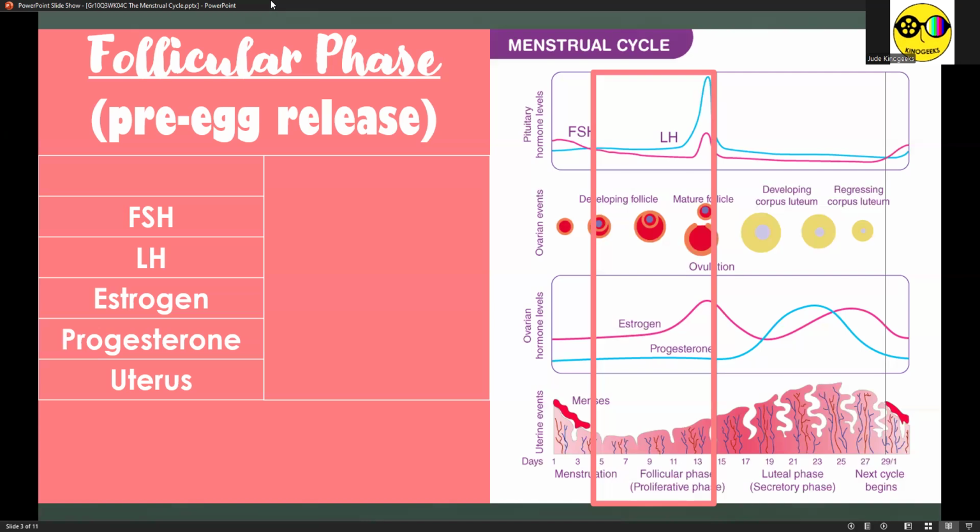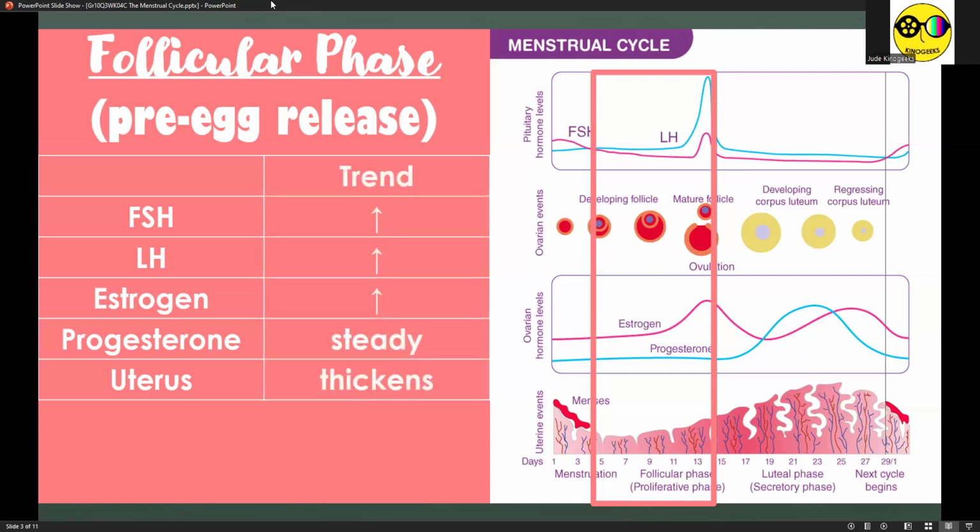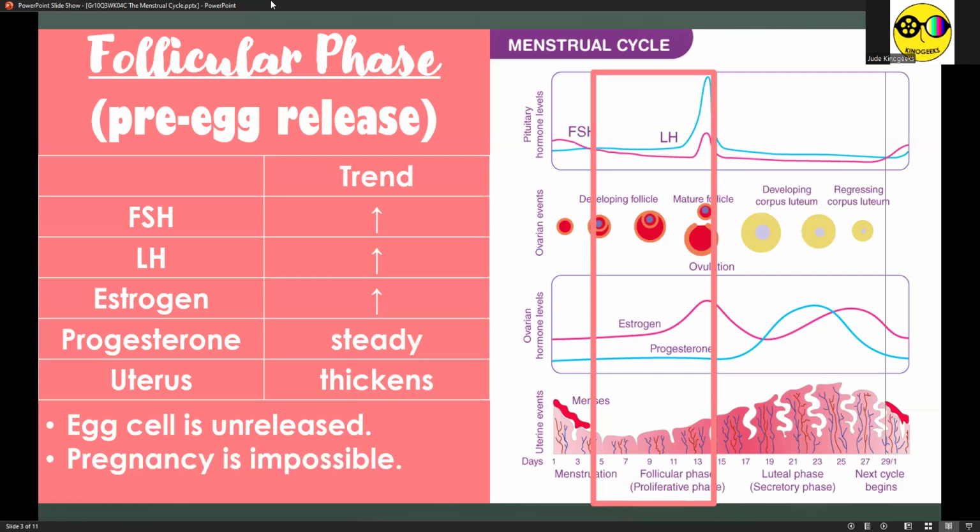Okay, so by reading the trends, we can see that the follicle stimulating hormone increases, luteinizing hormone increases, estrogen increases, progesterone's concentration is steady, while the uterus thickens. Because this is pre-egg release, don't expect the egg cell to be released, so the egg cell is unreleased, and therefore pregnancy is highly impossible. So whenever a heterosexual couple decides to have sex, there's no possibility of a baby forming.